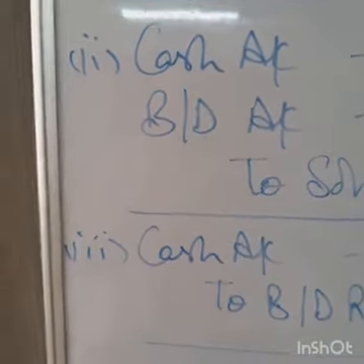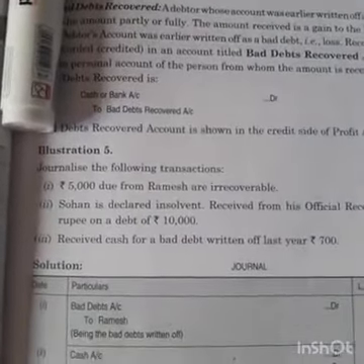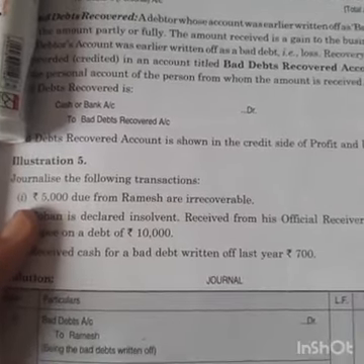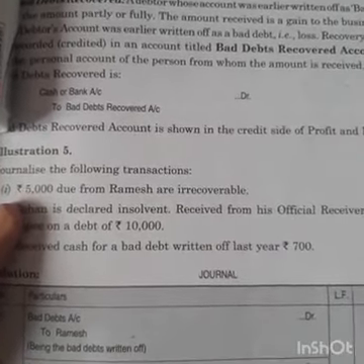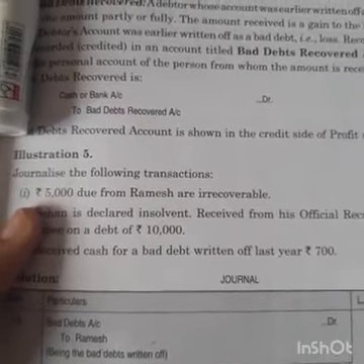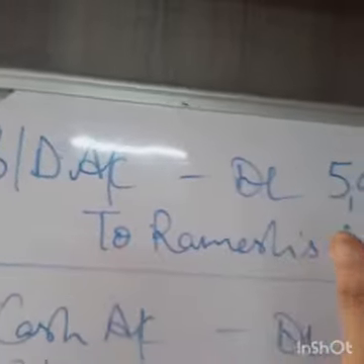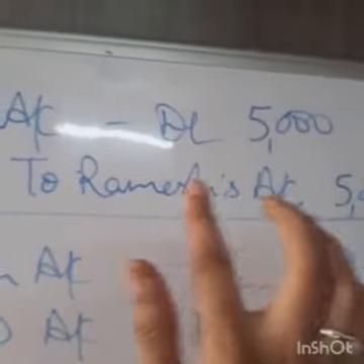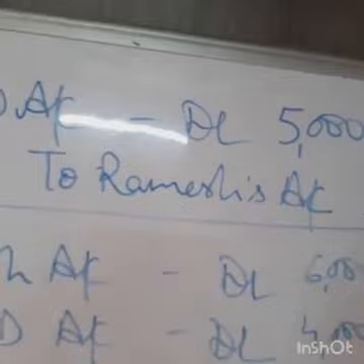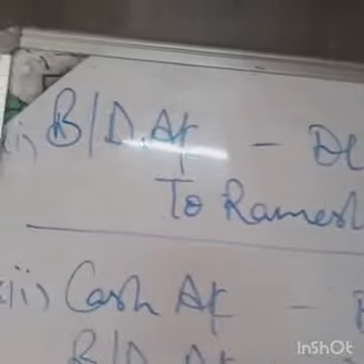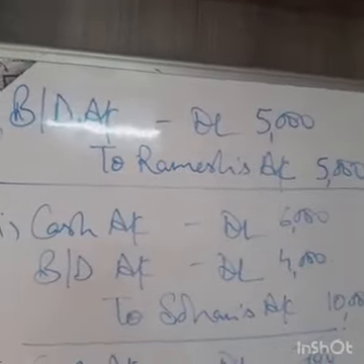Now students, I am going to take up illustration number 5 relating to bad debts and bad debts recovered. The question says, journalize the following transactions. First is rupees 5,000 due from Ramesh are irrecoverable, meaning it won't be recovered. It has become bad, so 5,000 is bad debt. It will be shown like this. Bad debts account debited as it is a loss, to Ramesh's account, as he won't be our debtor anymore. So it will be credited with his amount of rupees 5,000. So the entry becomes bad debts to Ramesh's account.